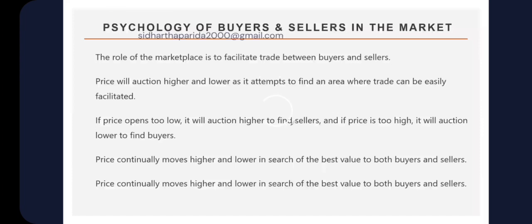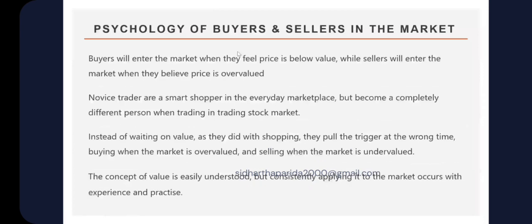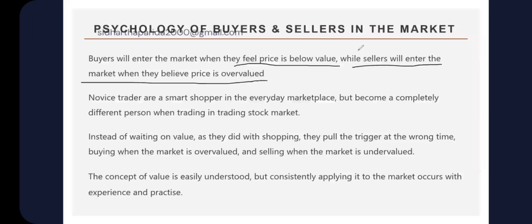Stock market, between buyers and sellers. If it opens too low, then it will auction higher to find sellers. If too high, then it will auction lower to find buyers. Price continuously moves higher and lower in search of the best value for both buyers and sellers. Buyers will enter the market when they feel price is below value, while sellers will enter the market when they believe price is over value.